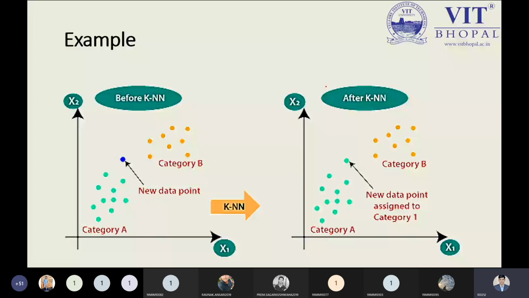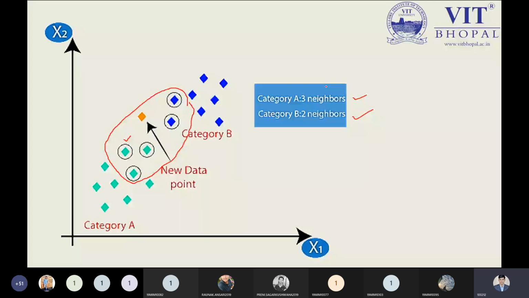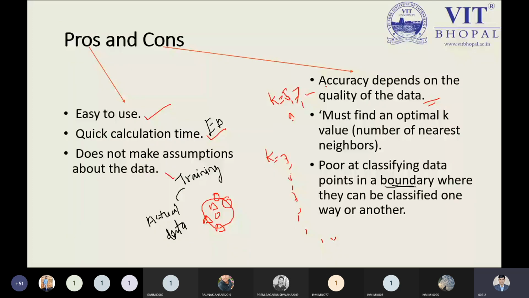We need to focus on the pros and cons. It's an important point we need to keep in mind. Easy to use as a pro, of course, quick calculation time.